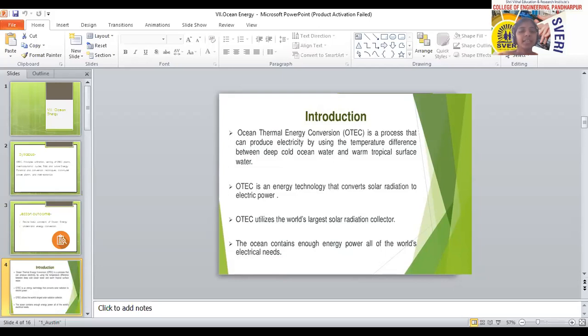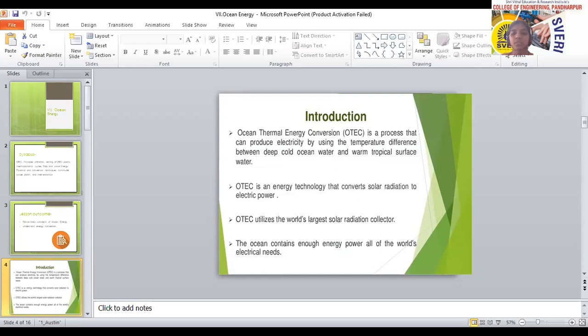Ocean thermal energy conversion is a renewable energy technology that converts solar radiation into electrical power by using the world's oceans. How many oceans are there? The major oceans are the Atlantic, Pacific, etc. These types of oceans are available on the earth, and by utilizing the solar radiation, electrical power can be obtained. So it is a renewable source of technology.